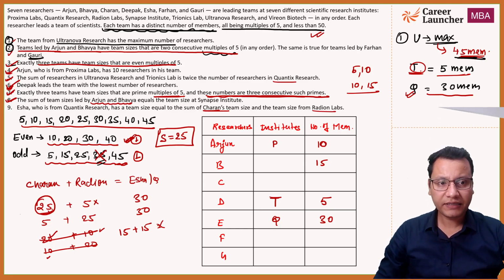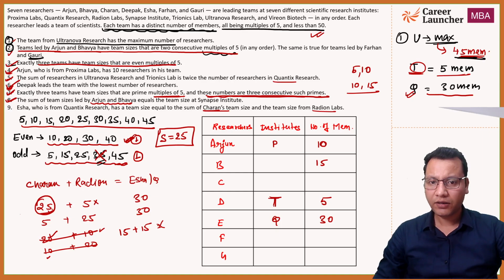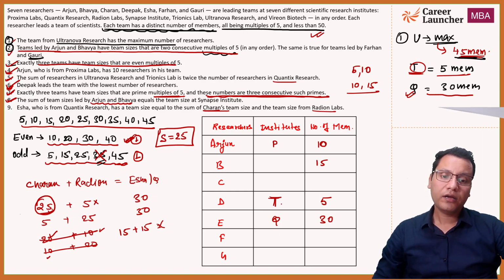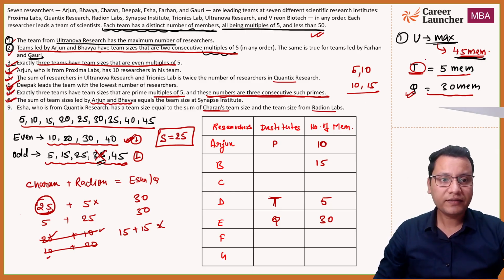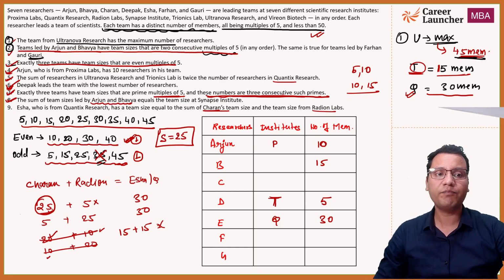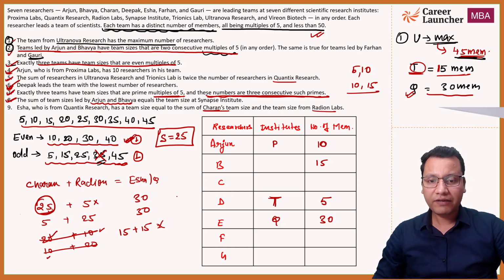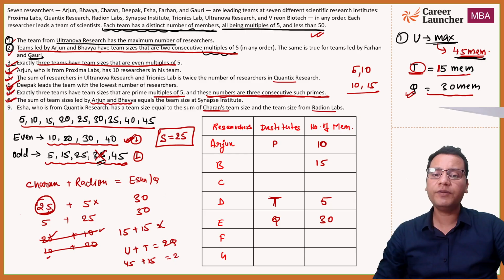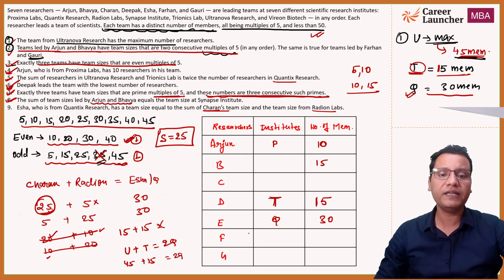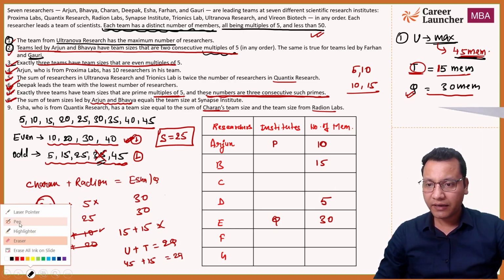Q has 30 members, T has 5 members, which we already have done. I'm so sorry guys, T will have 15 members, not 5 members. It was a mistake here. Let me explain it जल्दी से एक बार. U plus T was equals to 2Q, right? So this has to be 45 plus 15, then this will be 2Q. So that has to be 15 in that case, right? So D will have 15 members, not 5 members. I'm so sorry. यहाँ से ये भी सही था, but हम लोगों ने बस गलती से गलत जगह पे लिख दिया.